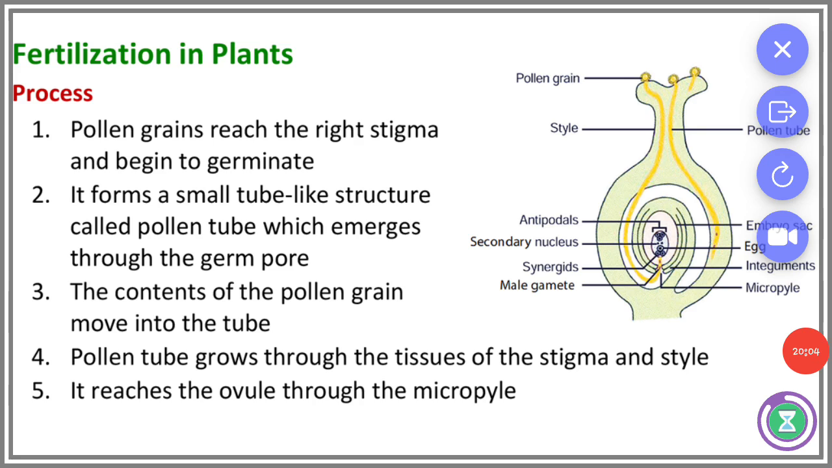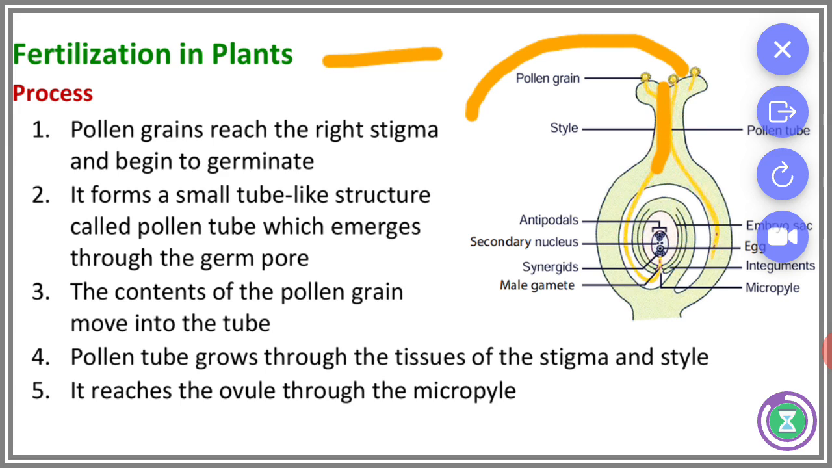And next, an important topic is fertilization in plants. That process: the pollen grains reach the right stigma. Pollen grains on the stigma form a small tube-like structure called the pollen tube. அங்கிருந்து pollen tube அது வளர வைக்கும். It emerges through the germ pore and the contents of the pollen grain move into the tube. The pollen tube grows through the tissue of the stigma and style and reaches the ovule through the micropyle. இது வழியா அப்படியே micropyle reach ஆகும். இது அந்த anther. Antherல இருக்கிற pollen grains.